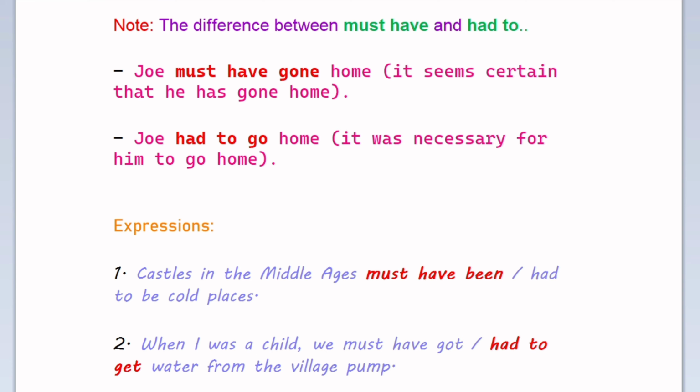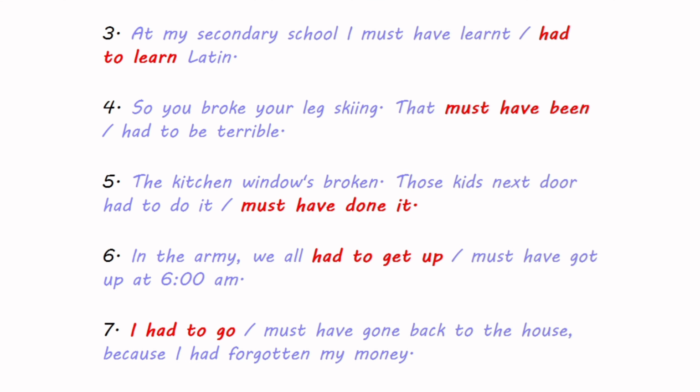Exercise number 1. Castles in the Middle Ages must have been / had to be called places. Next, when I was a child, we must have got / had to get water from the village pump. Next, at my secondary school, I must have learned / had to learn Latin. Next, so you broke your leg skiing. That must have been / had to be terrible.